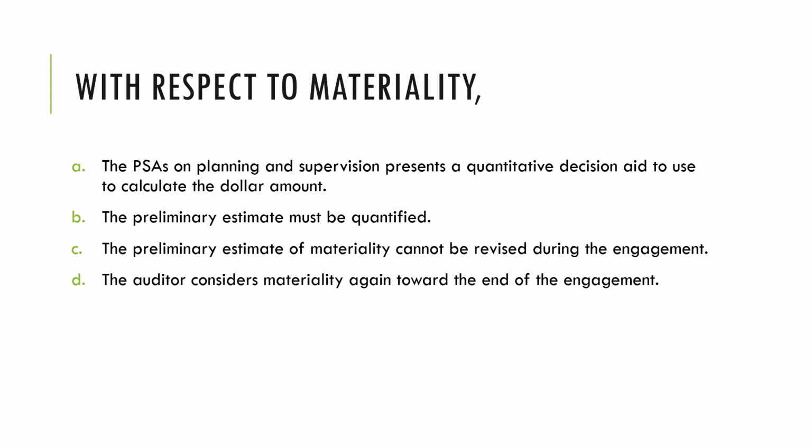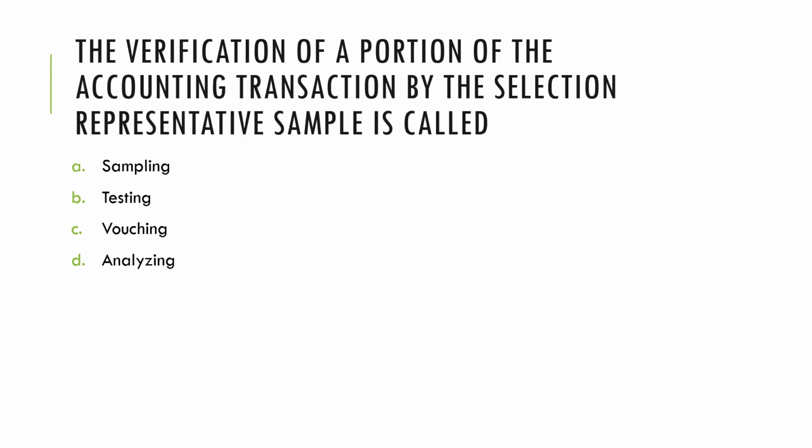Must materiality always be quantified? And letter D, must materiality be reassessed toward the end of the engagement? The correct answer here is Delta. Because while we ordinarily refer to materiality in terms of quantitative amounts, the auditor also does consider qualitative aspects. It is not only the amount, but the nature as well. So the best answer and the correct answer to this one is Delta. The auditor considers materiality again toward the end of the engagement.